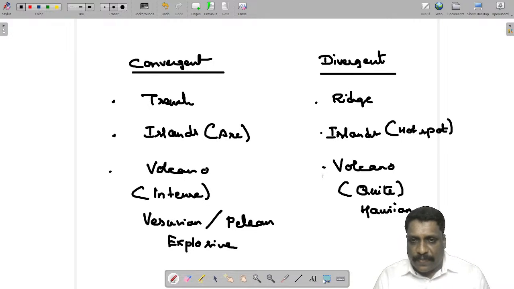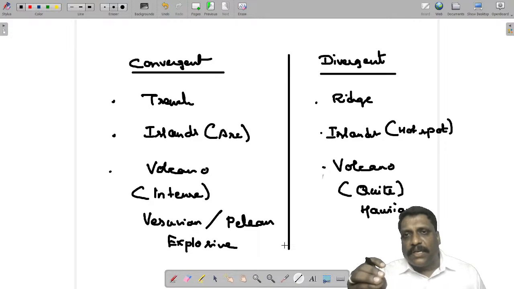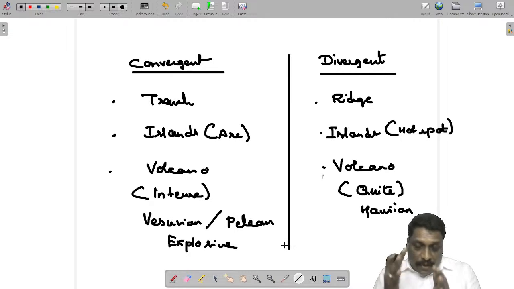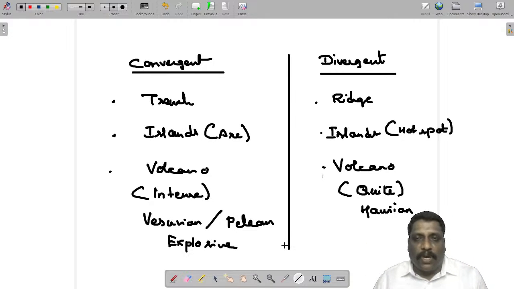These are the oceanic features along convergent and divergent boundaries. The transform boundary of the oceans can also be regarded as divergent. Whatever features you have along the divergent boundary, similar features you may have along the transform boundary. And one more thing, my dear friends, along with the ridge, you can also talk about a fracture zone.